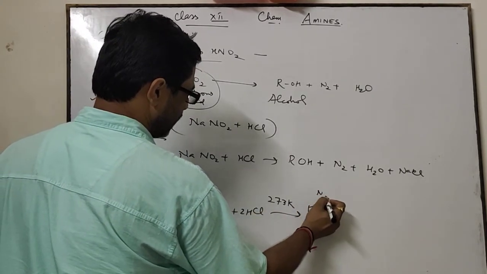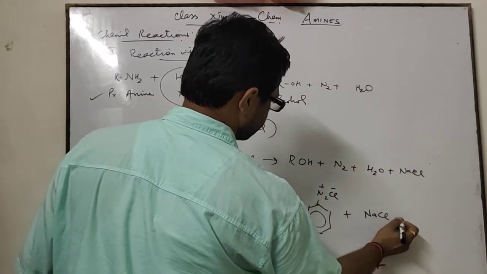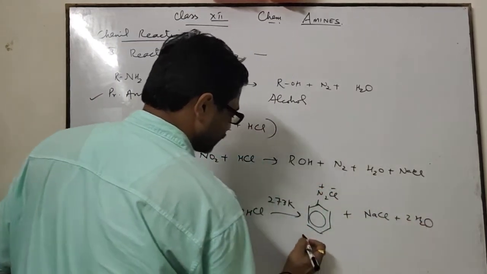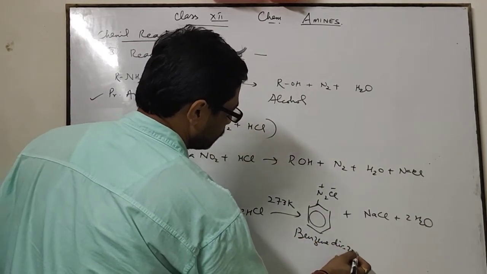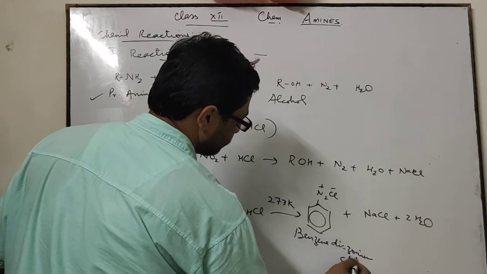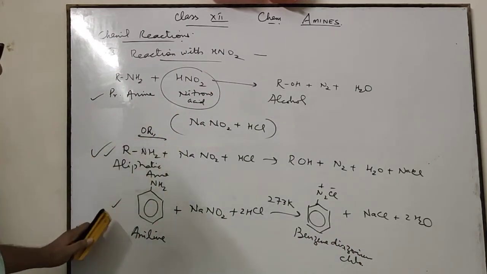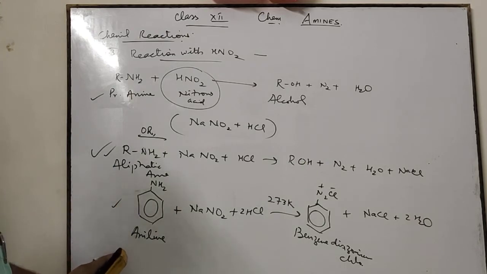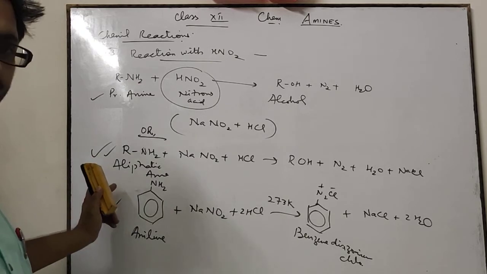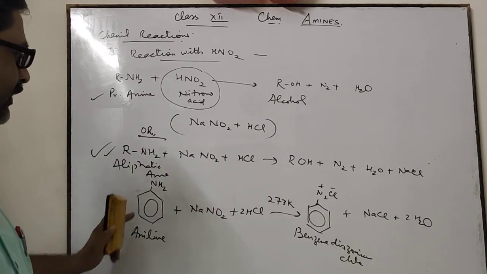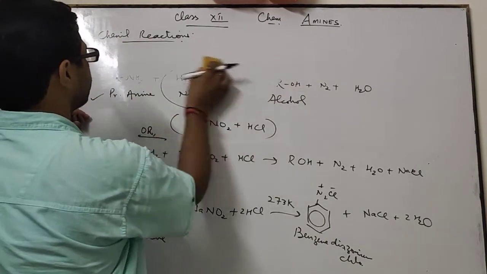Here no alcohol is produced, diazonium salt is produced like this. This one is benzene diazonium chloride. Means by using this reaction, we can differentiate aliphatic amines and aromatic amines. Aniline can be differentiated from other amines by using this reaction. This is about the reaction with nitrous acid.